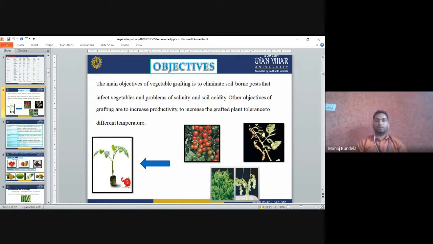The other objectives of grafting are to increase the productivity and to increase the grafted plant's tolerance to different temperatures. Normally the main objective is to increase productivity, and if we go for grafting, then the grafted plants are tolerant to different temperatures. We can see this in tomato. This is a grafted tomato. The grafted tomato is healthy, and this one is without grafting. So it causes some heat tolerance.